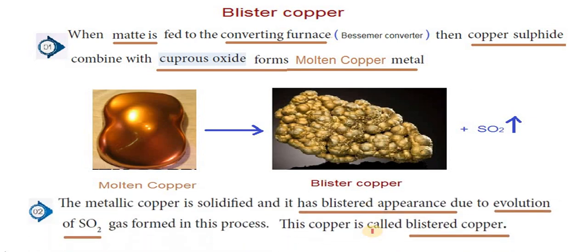And what is blister copper? The metal copper is solidified and it has a blistered appearance due to the evolution of sulfur dioxide gas formed in this process. This copper is called blistered copper. You can see the pictures of both molten copper and blister copper. What is the difference? The only difference is that molten copper contains dissolved sulfur dioxide, whereas blister copper contains no sulfur dioxide because, while solidifying, it expels sulfur dioxide.